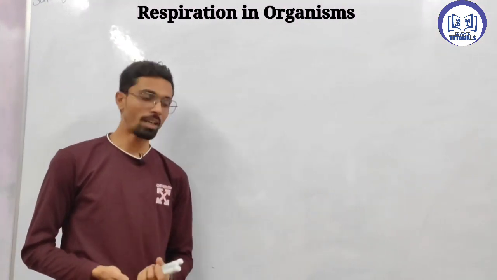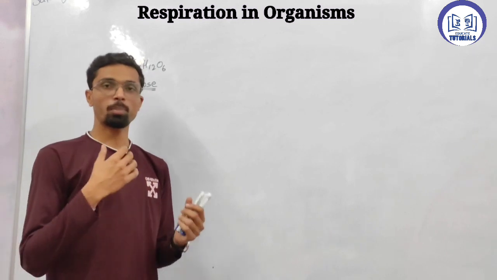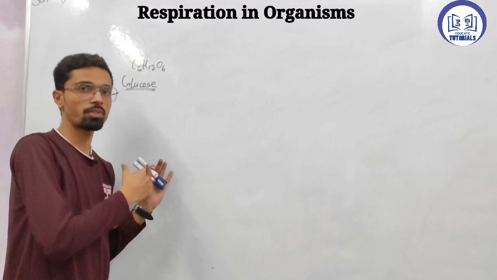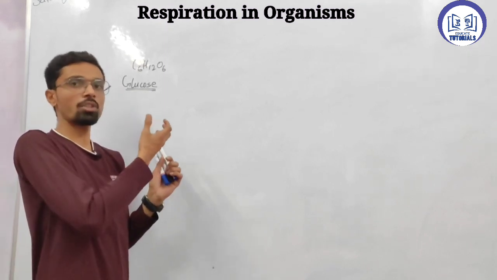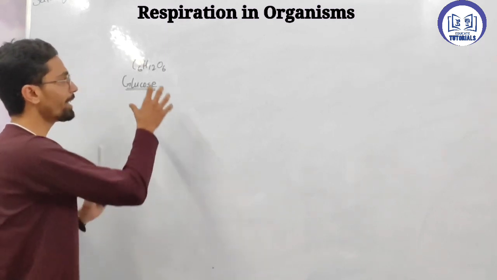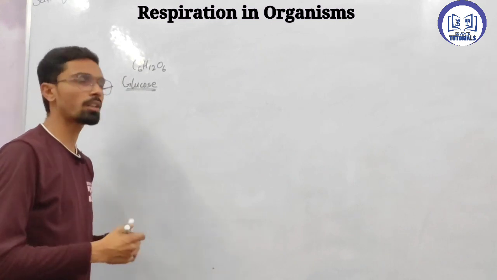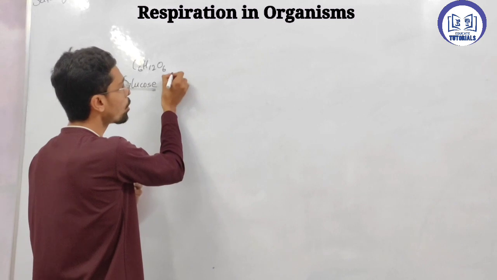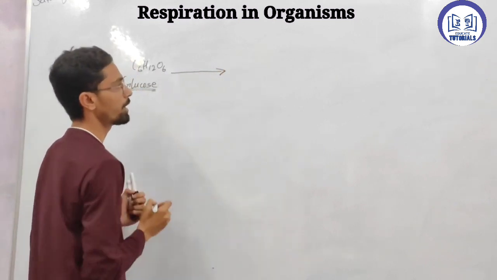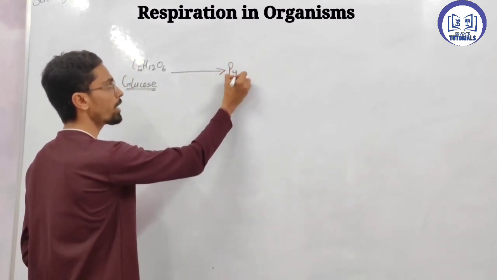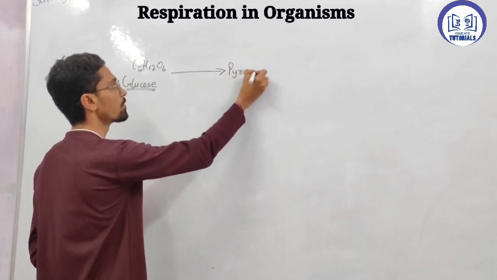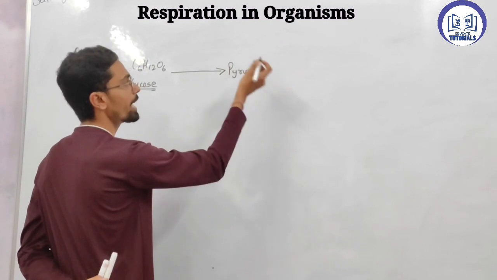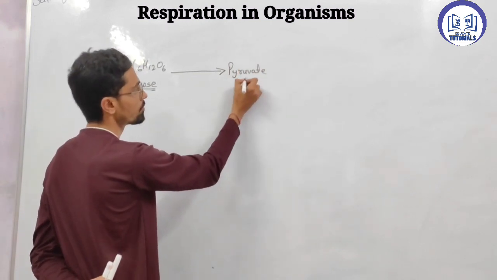Okay, so as we all know, the product of the digestive system is glucose, right? As we have seen, the nutrient is a glucose molecule. In the first step, a glucose molecule is converted into pyruvate, which is also called pyruvic acid.